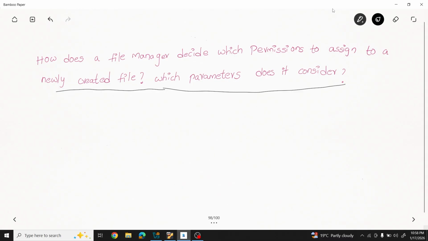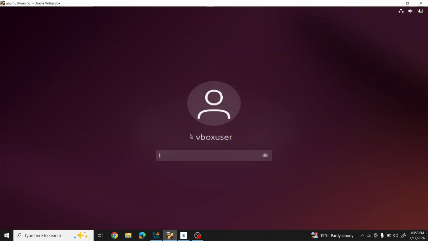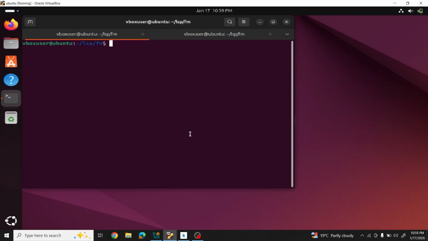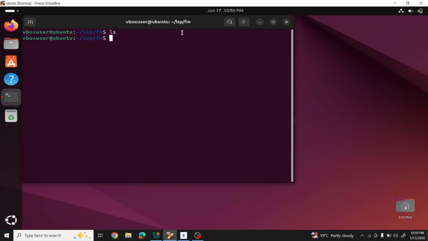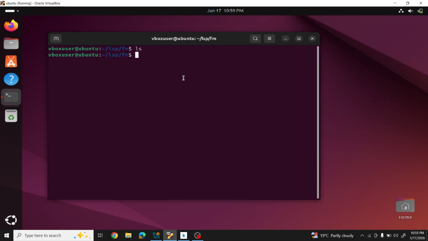I will show the example. Just see here, there are no files here. Now I will create one file by using the touch command.